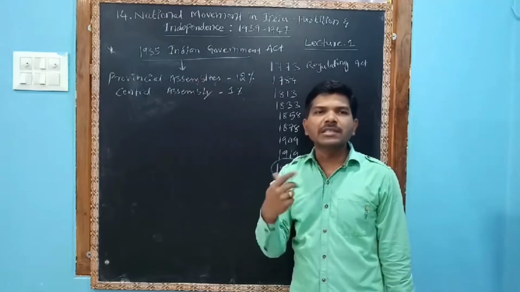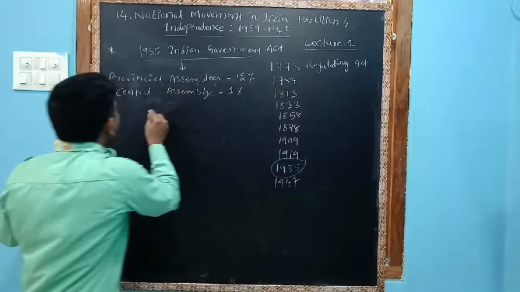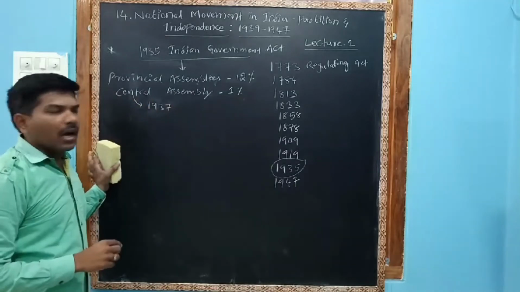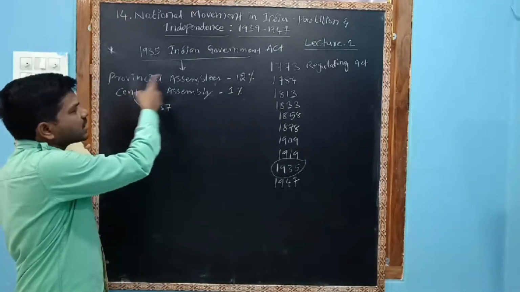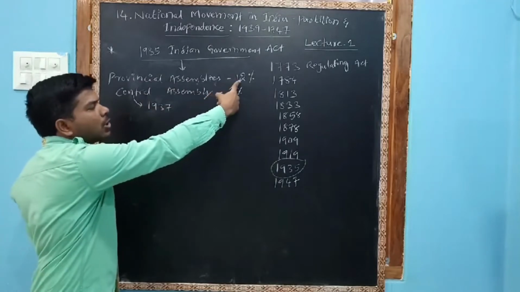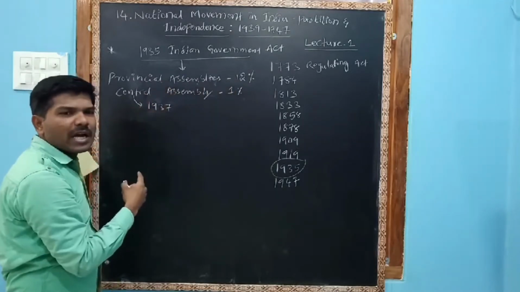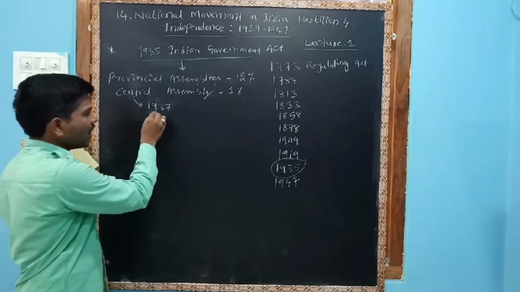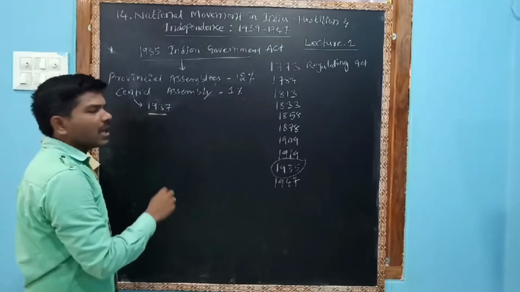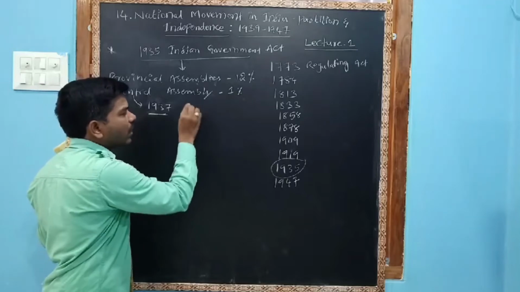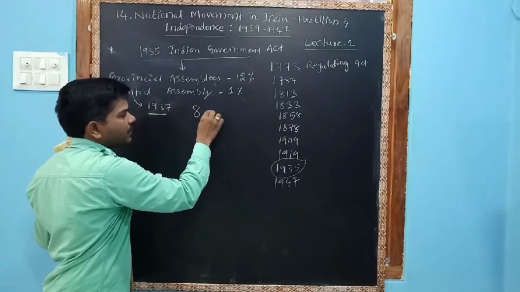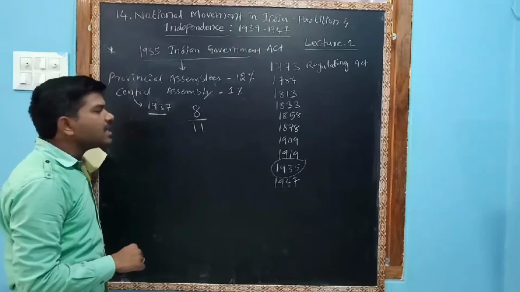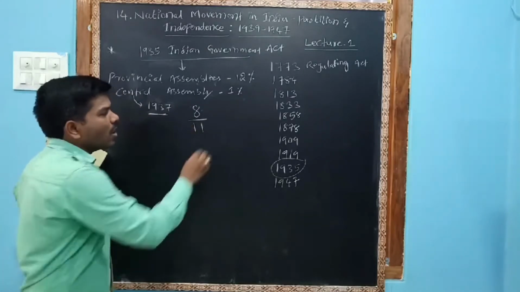So these two kinds of elections were held in 1937, for provincial assemblies and central assemblies. Only 12% of the people were allowed to cast their vote, and only 1% for the central assembly. In 1937, out of 11 provinces, Congress won 8.